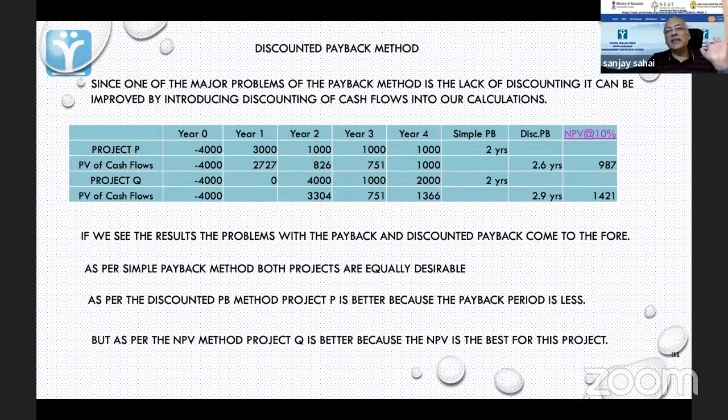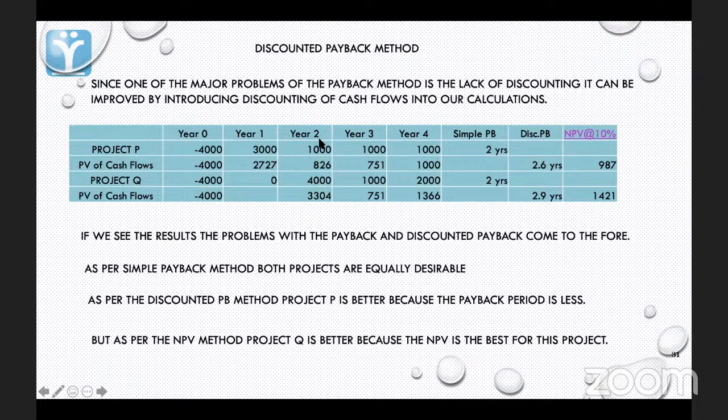Therefore, he will say that the simple payback method is 2 years. We may not agree with this, but this is the conventional way of calculating. In year 2, you are getting 4,000, so it's even clearer. Yes, sir. In 2 years, you are getting 4.